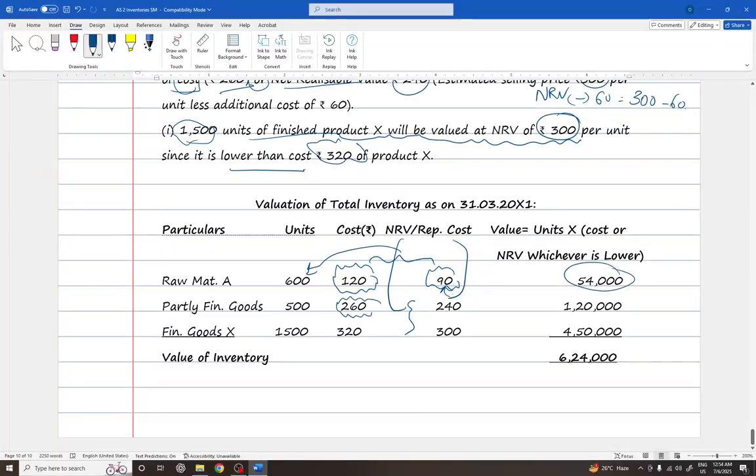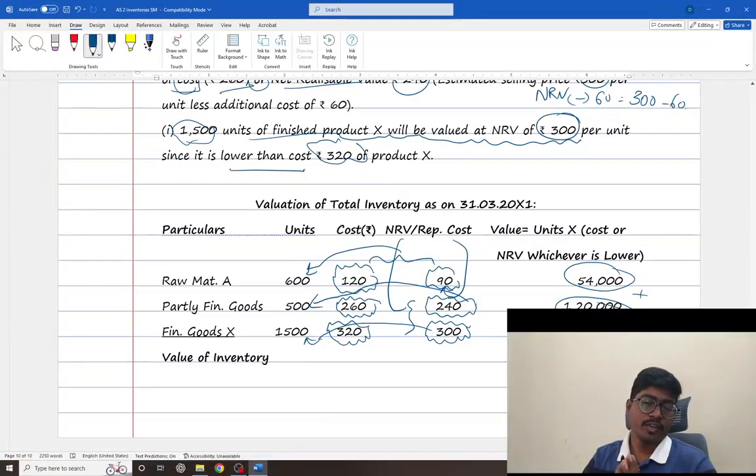Cost is 260, whereas NRV is 240, whichever is lower, 240 into 500 arrives at 1,20,000. 320 is the cost, NRV is 300. 300 into 1500 arrives at 4,50,000. Adding up, the total is 6 lakhs 24,000.